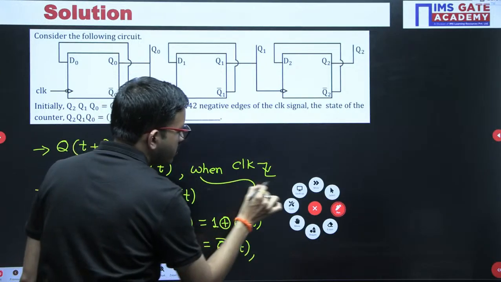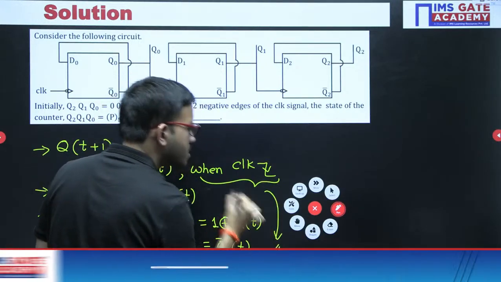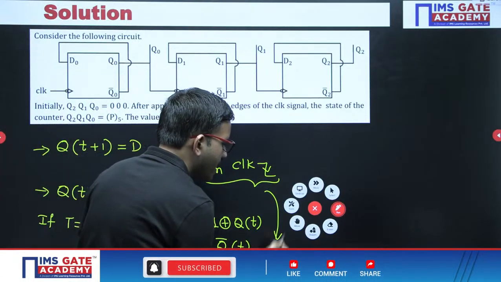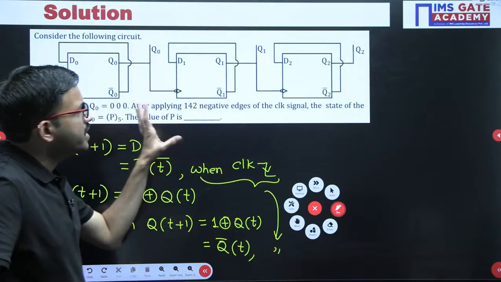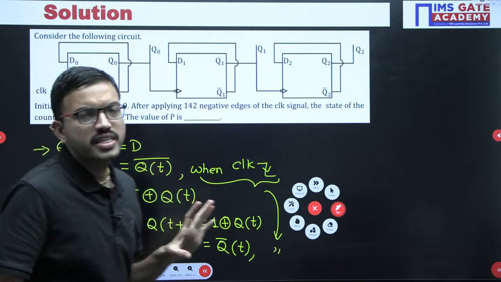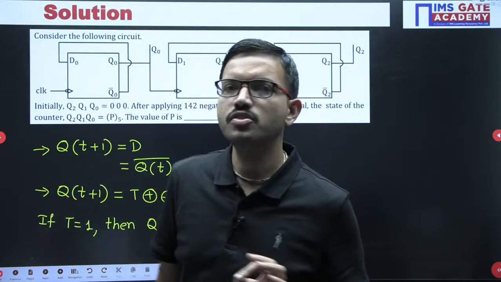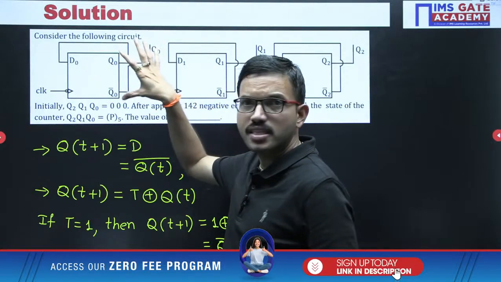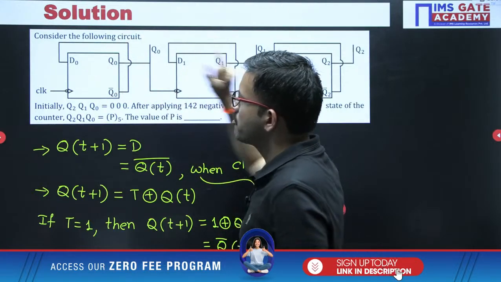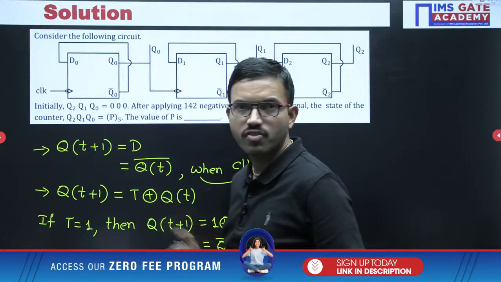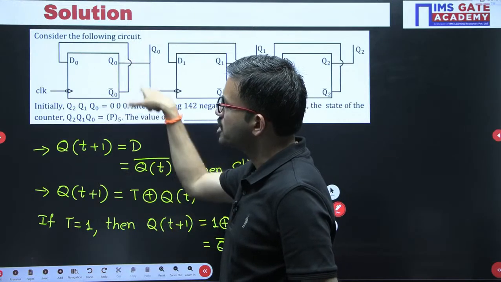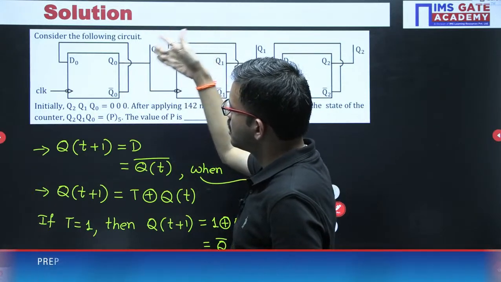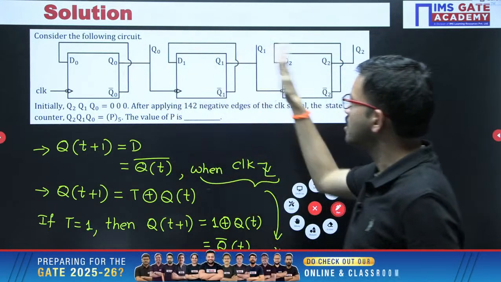Okay, here once again I am considering the clock signal as negative edge only. You might have studied one counter in the digital circuits subject, where, let us consider, 3 T flip flops are there. For every T flip flop, T value is 1 only. Only for the first flip flop we have given the external clock signal, whereas for the other flip flops the output of the previous stage we have given as the clock signal.